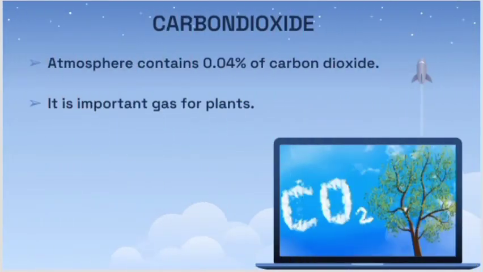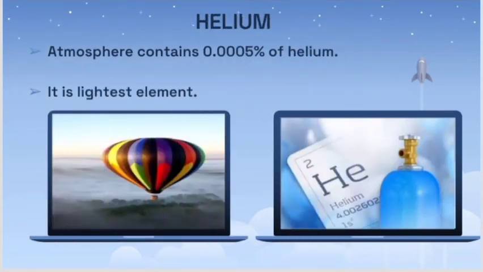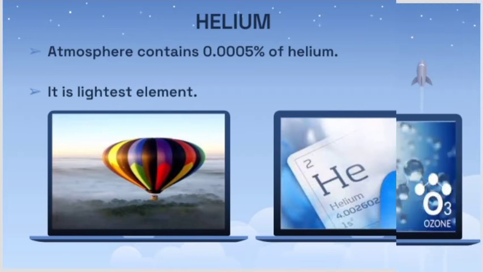Next is carbon dioxide. It makes up about 0.04% of atmospheric air, and during photosynthesis, carbon dioxide is absorbed and emitted as oxygen, and during the night time, carbon dioxide is emitted by plants. So that is why they say we should not lie under a tree during the night time. Next is helium. It is the lightest element and it is about 0.0005% in the atmosphere. It is mainly used for balloons and for filling parachutes.